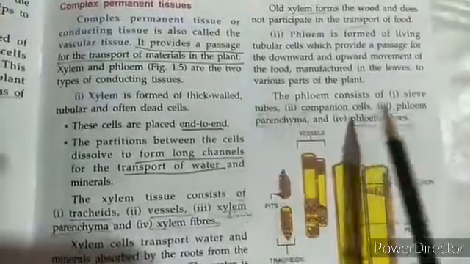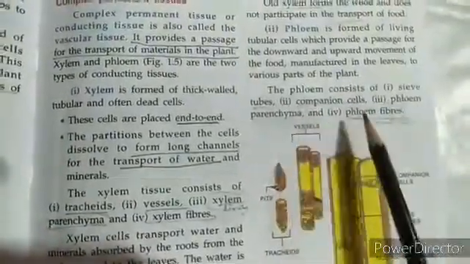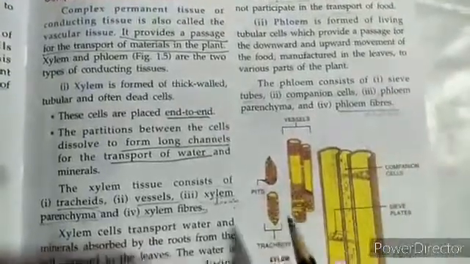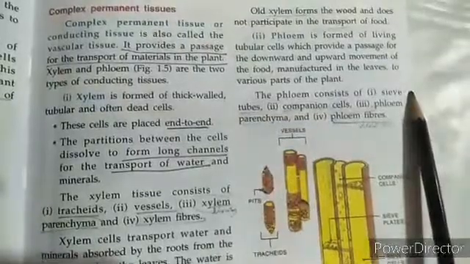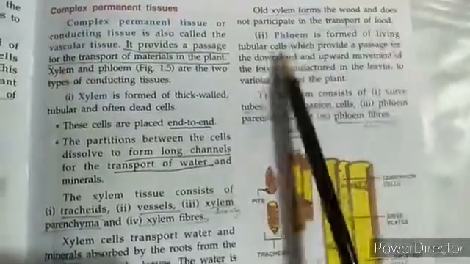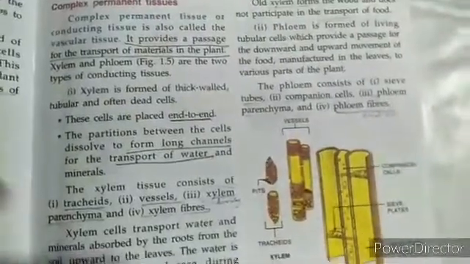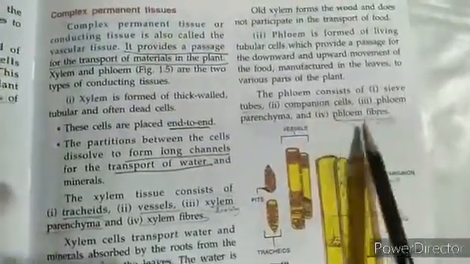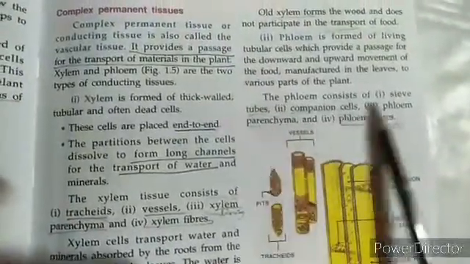Now the phloem consists of sieve tubes, companion cells, phloem parenchyma, and phloem fiber. We know that most of the phloem is living, but there is one known as phloem fiber, which is actually the dead part in it. So the exception in phloem is the phloem fibers that are dead, whereas all others are living.